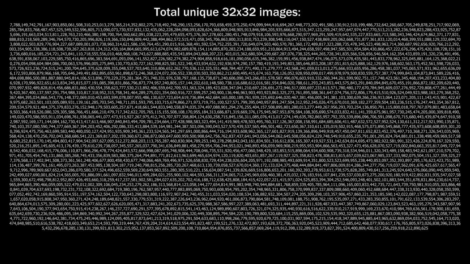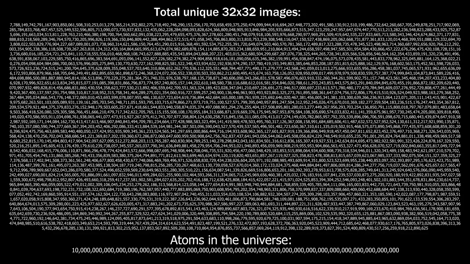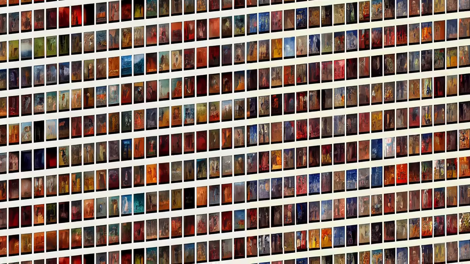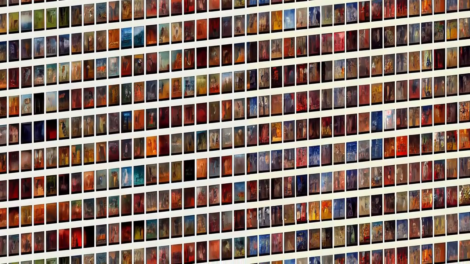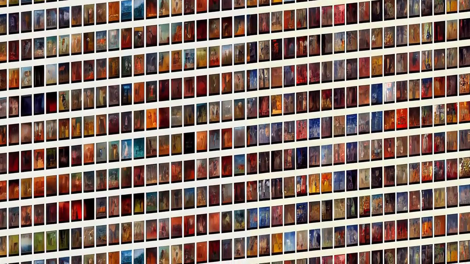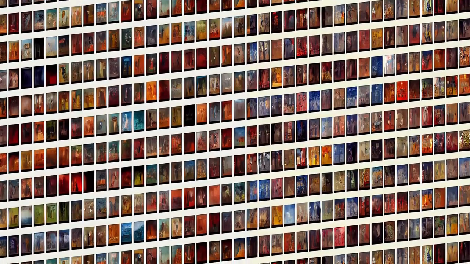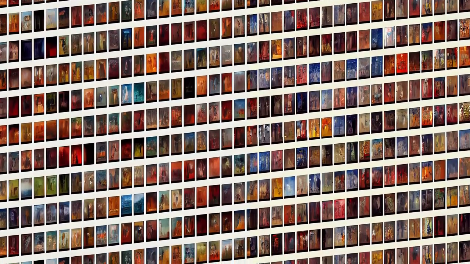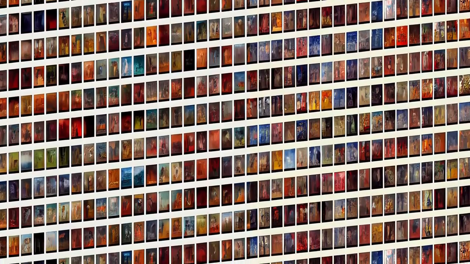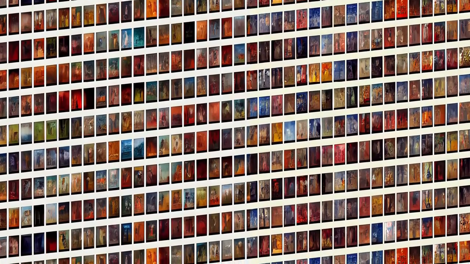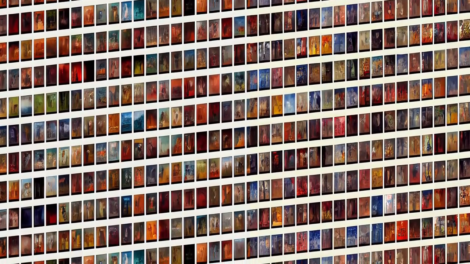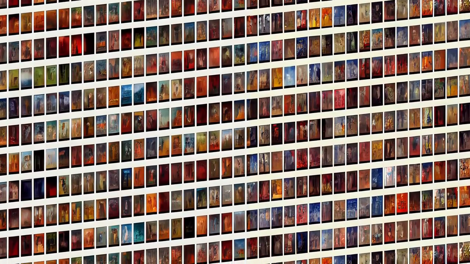With 255 possible values for each pixel, we can compute the total number of possible unique images. This is that number. For context, this is the number of atoms in the universe. Image space is inconceivably enormous and hopelessly unsearchable. You could look at 1,000 images a second for centuries and never find anything besides random noise. How can we possibly explore this space to find those beautiful unimagined artworks or exceptionally cute cats?